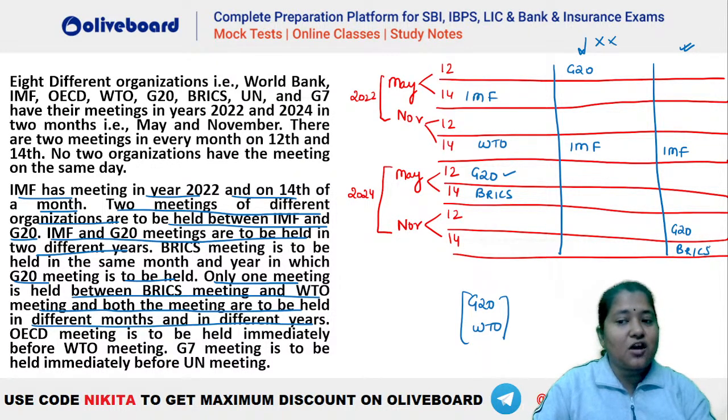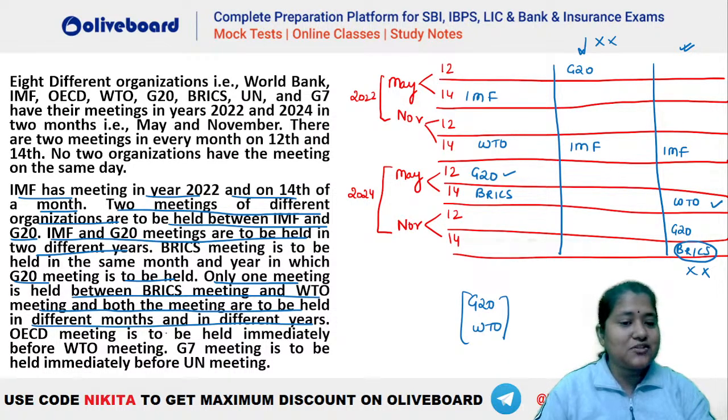In this case, we cannot place your WTO in a different month because here it is 24. So this will also be 24 in here, isn't it? You can see here also it is 24, right? This is also 2024. That means this second case, this third case here is invalid. So the first one will be the valid one.